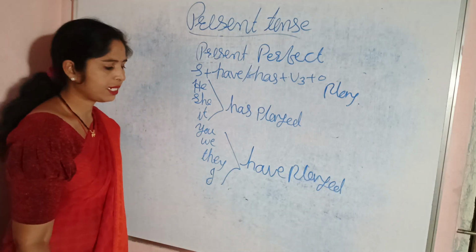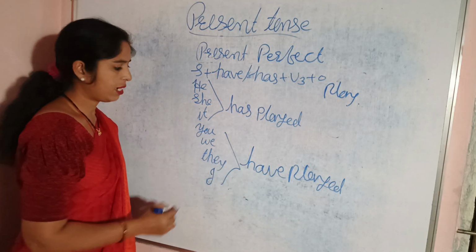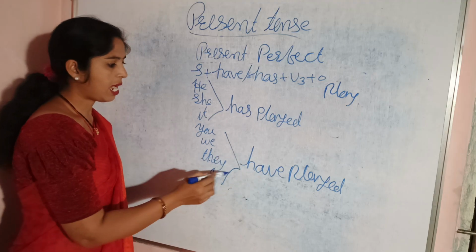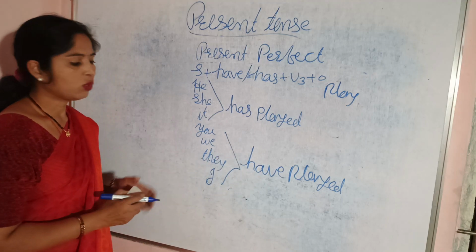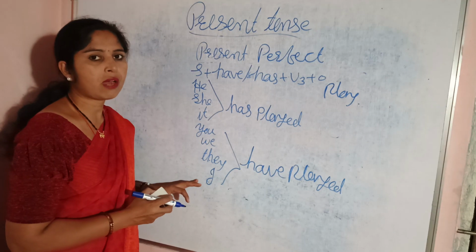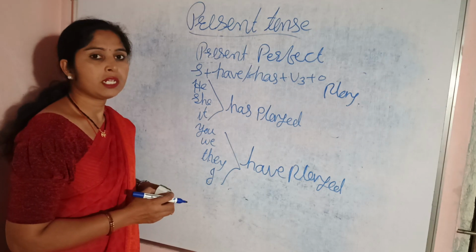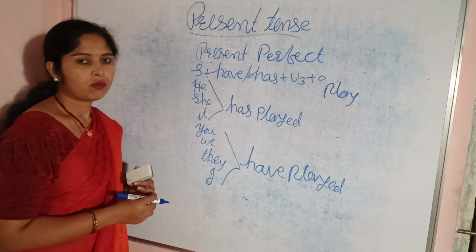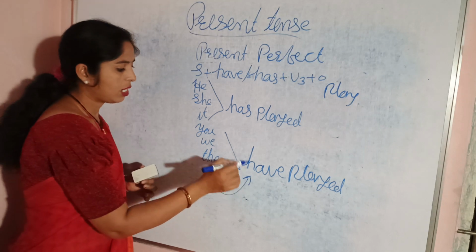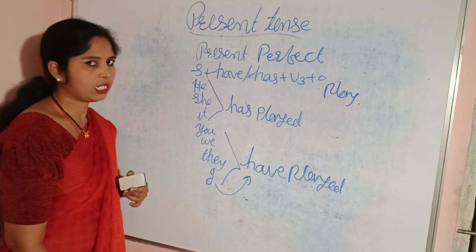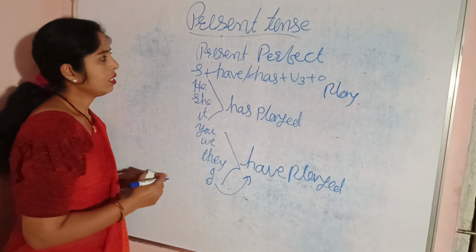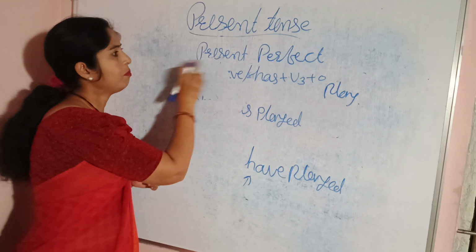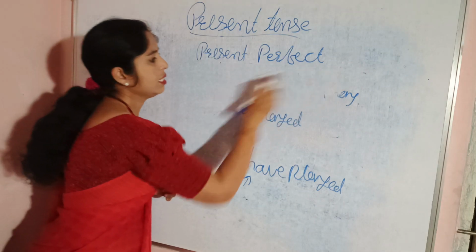Then how can we say that? You have played, we have played, they have played, and I have played. Though it is a singular pronoun, after I in the perfect tense we have to use the helping verb have. Always remember that.